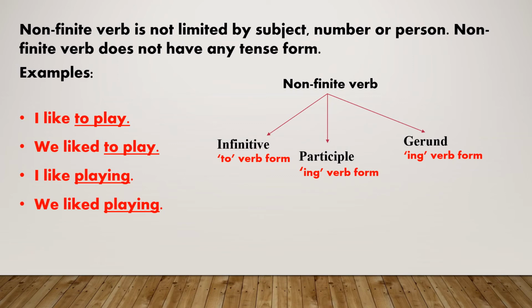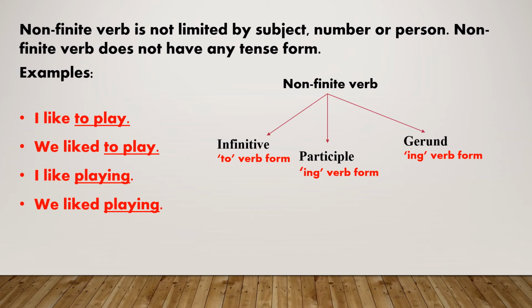But in both the sentences, non-finite verb to play remains the same. I like playing. We liked playing. Here, the first sentence is in present tense and the second one is in past tense. But in both the sentences, non-finite verb playing remains the same.